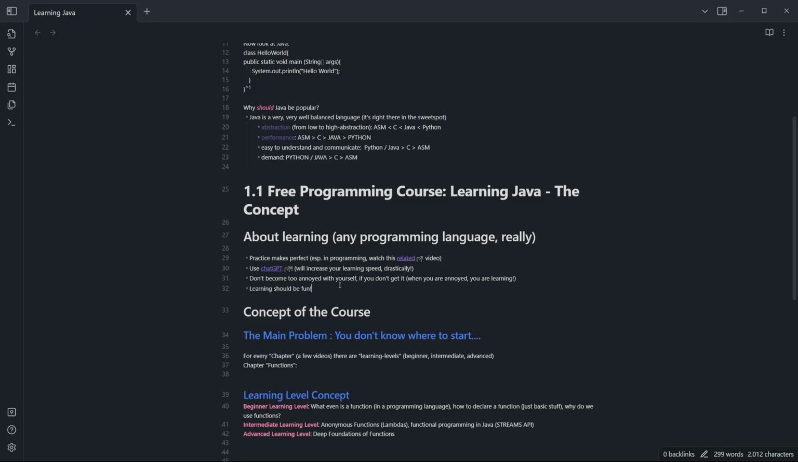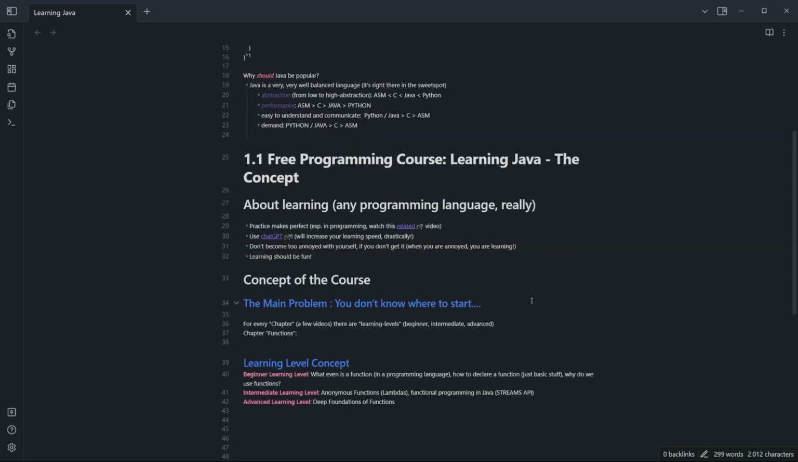Because most people just try to do it and they fail and they never come back to it because it's not fun to them, and this is fine, obviously. It's not like everybody has to program. But these are the general remarks about learning, which are very important to me. Now let's talk about the concept of the course.